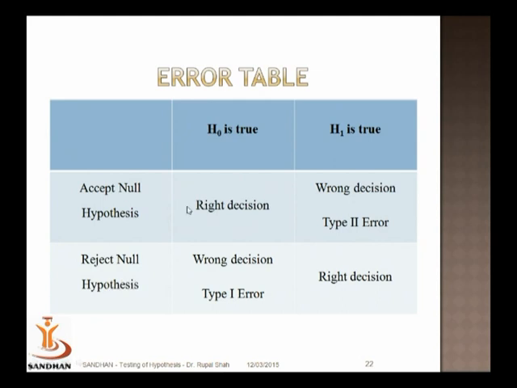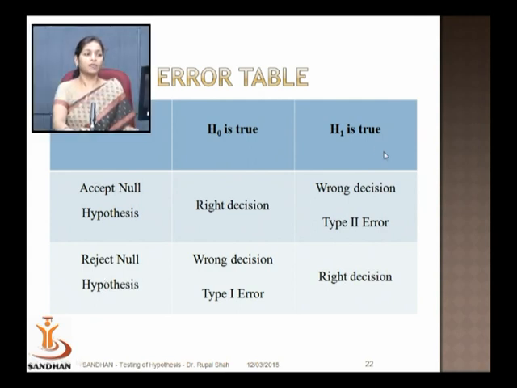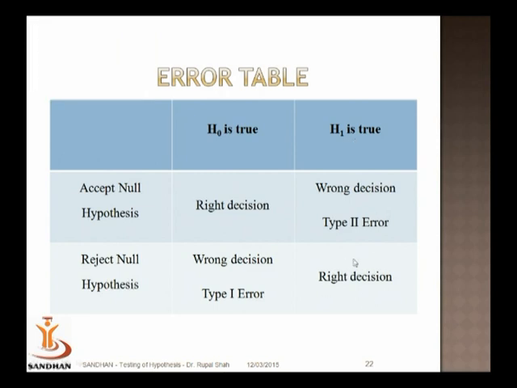So if you are accepting the null hypothesis when in reality it is true, that means you have come to the right conclusion. Same way, if you reject the null hypothesis when in reality it is false, that means the alternative is true. You are rejecting the null hypothesis when the alternative is true, meaning the null is false. That means again you are taking a right conclusion. So it's a right decision. You are not committing any error under these two situations.